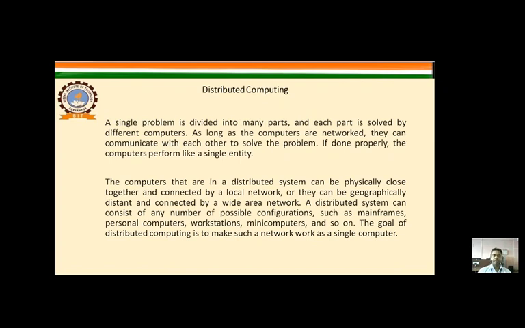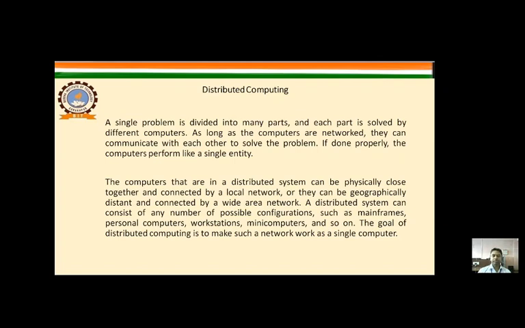Now we will see what is distributed computing. A single problem is divided into many parts and each part is solved by a different computer. As long as the computers are networked, they can communicate with each other to solve the problem. If done properly, the computers perform like a single entity.